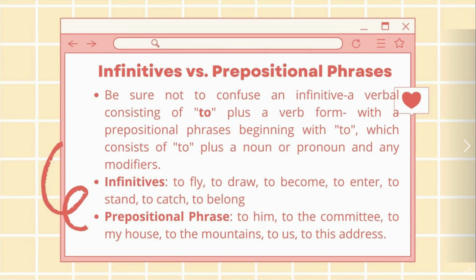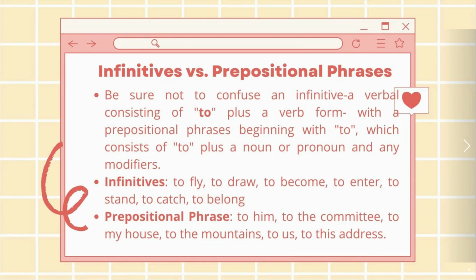Here are examples of infinitive phrases: to fly, to draw, to become, to enter, to stand, to catch, to belong. In these phrases, it starts with to followed by a verb: fly, draw, become, enter, stand, catch, and belong.